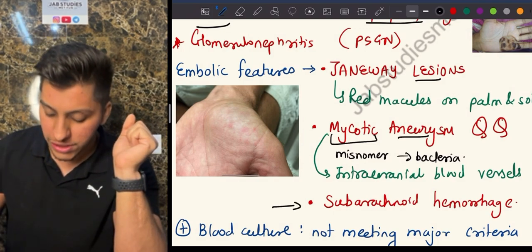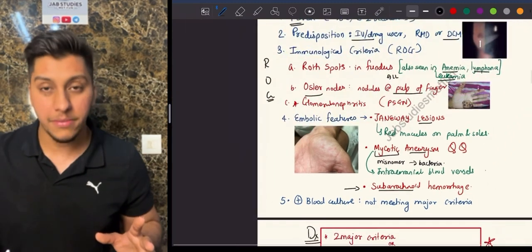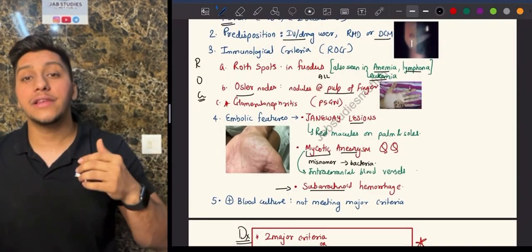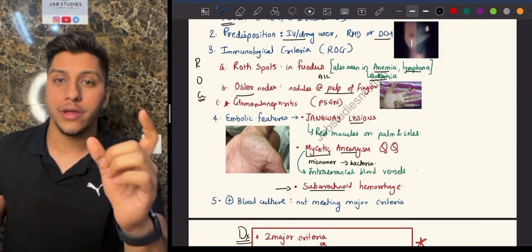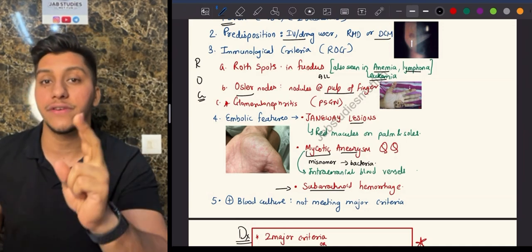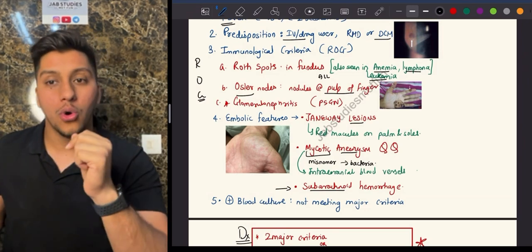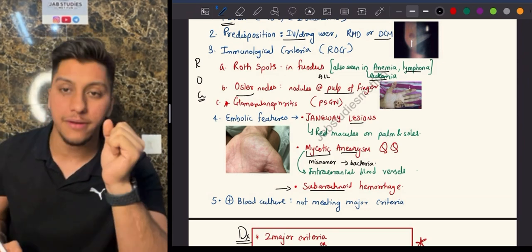The other embolic feature is subarachnoid hemorrhage. Worst headache of my life, thunderclap hemorrhage. Remember that? Very good. And the last criterion which you have to remember is blood culture. Now notice one thing: in major criteria we had blood culture, but that satisfies our criteria in which 2 out of 3 should be the same organism. Over here, if you have 1 out of 3, that comes under minor criteria.